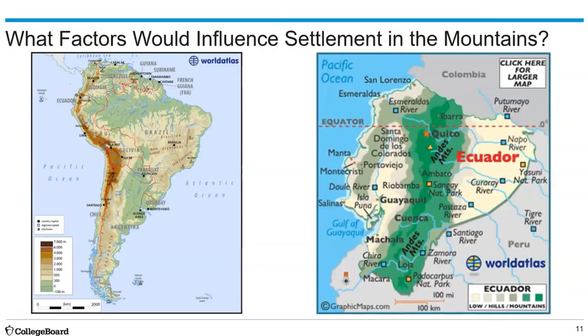Again, what factors on a national scale and on a regional scale would influence settlement in the mountains? Along the Andes in South America, a lot of the Inca and a lot of the indigenous peoples of South America tended to congregate along the Andes Mountains in the sacred valleys of both Ecuador and Peru, and also because of its fertile volcanic soils.